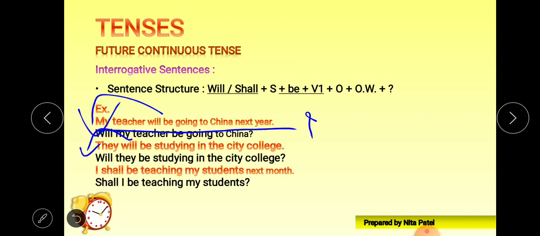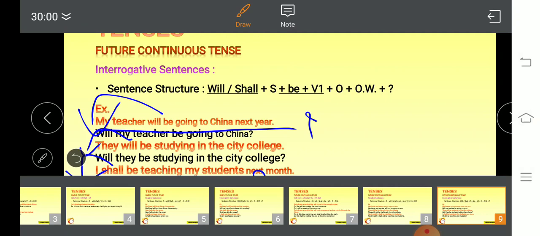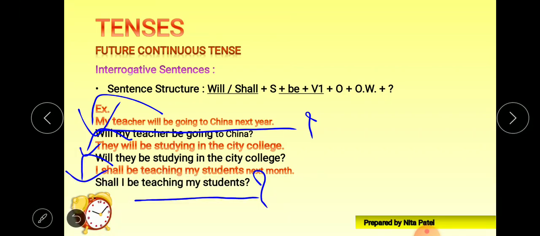I shall be teaching my students next month. Again, we'll put shall in the beginning. Shall I be teaching my students next month? Question mark at the end. I hope you get its future continuous tense. It's very simple.